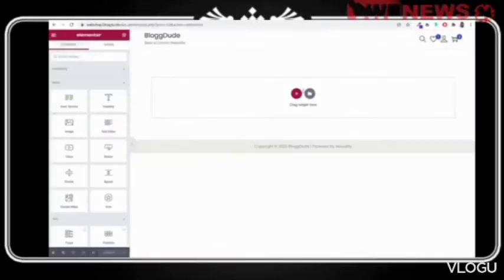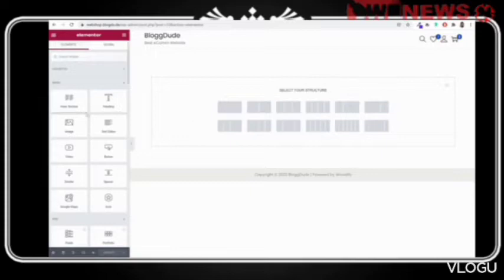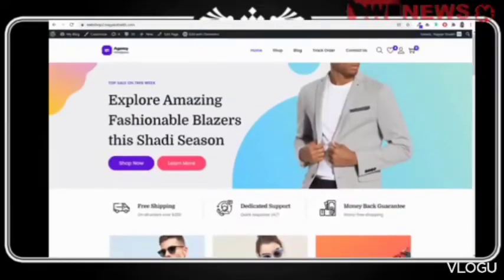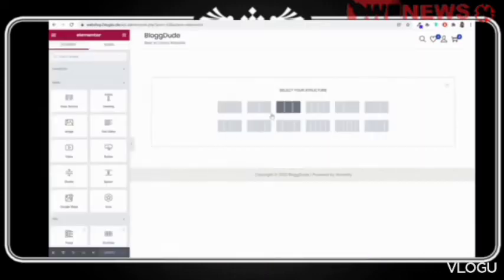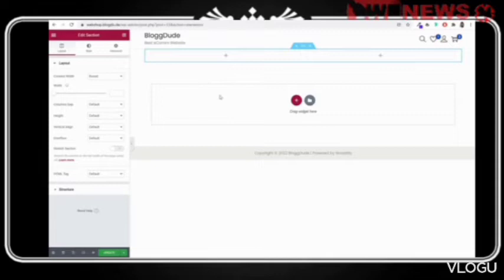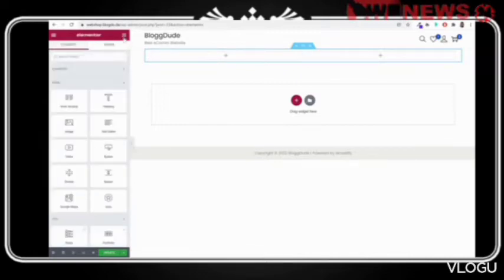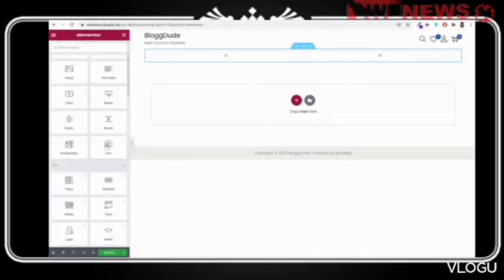Now to create a new section, you click on this plus button and you select how many columns you want. So if you see the first option, first section, we have 2 columns. At the left hand side we have these things, and at the right hand side we have this image. So we select 2 columns, for example. Now if you select any column or if you add any element, you will see at the left hand side settings change. Now it says edit section. If you again want to go back to elements, you have to click on this 9 dots icon. Then after that, you will again come back to this thing.